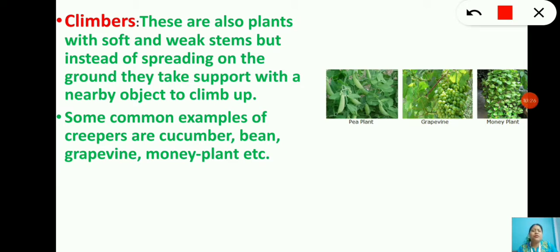Some common examples of climbers are cucumber, bean, grapevine, money plant. Here these are very common. Money plant you must have seen, no? It's a very good example of a climber. Then grapevine you have seen. The pea plant also you have seen. These are nothing but examples of climbers.